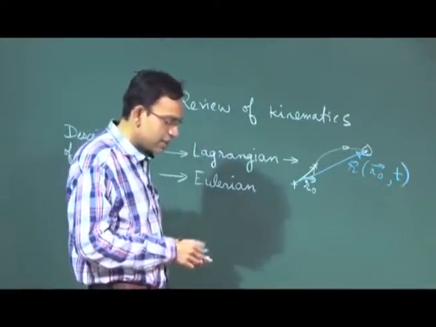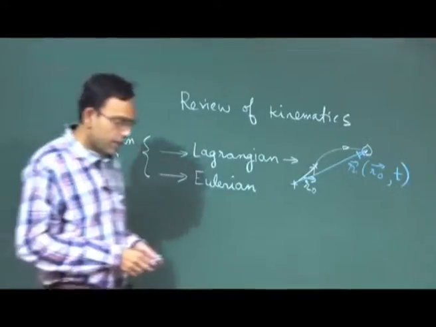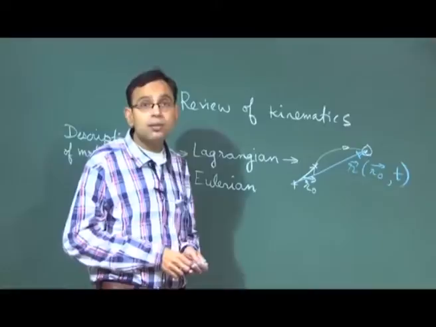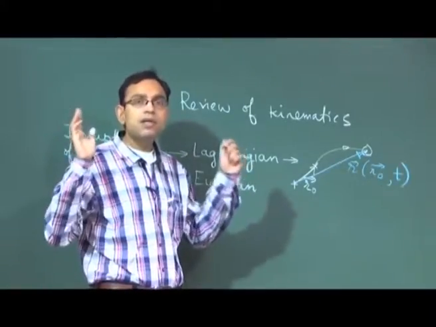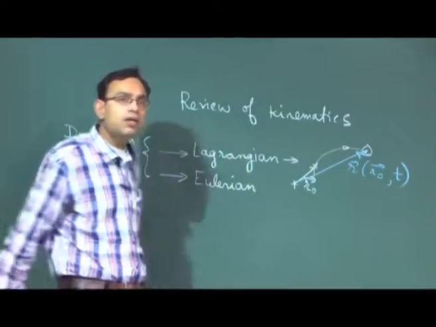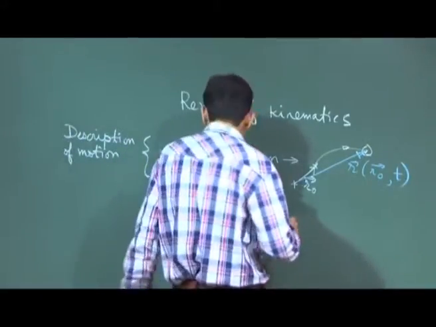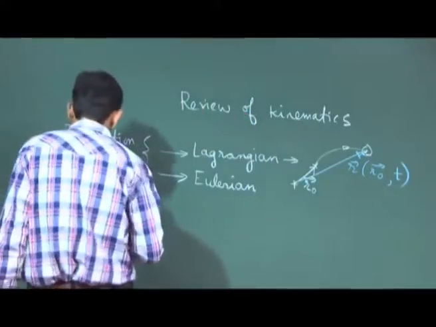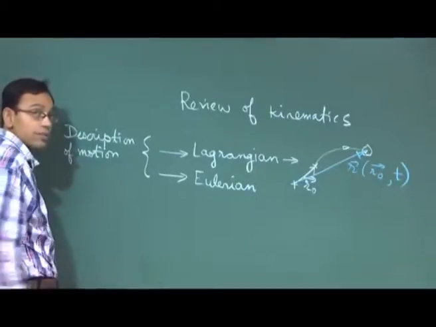Eulerian description is something like this. Instead of focusing on a particle, you focus on a specific region, or basically what you do is you sit with a camera and focus on a specific zone.